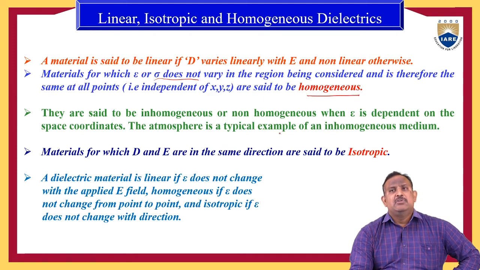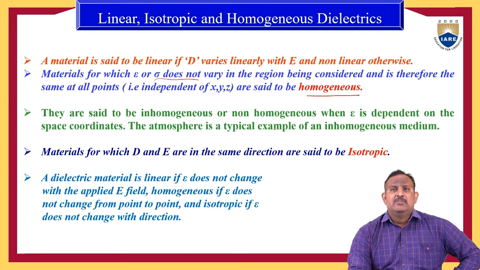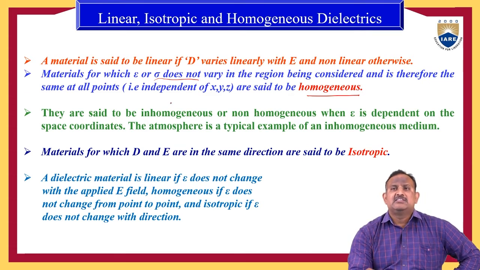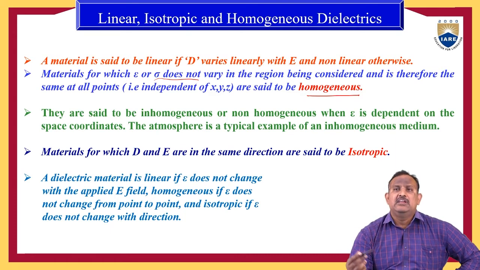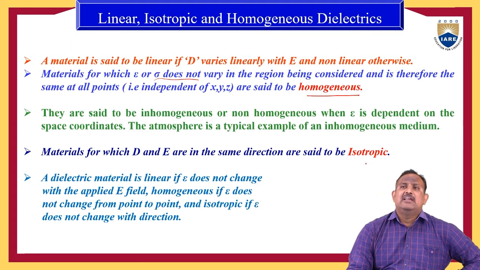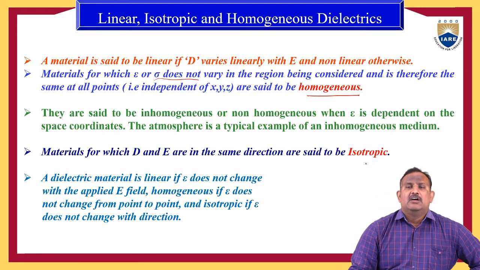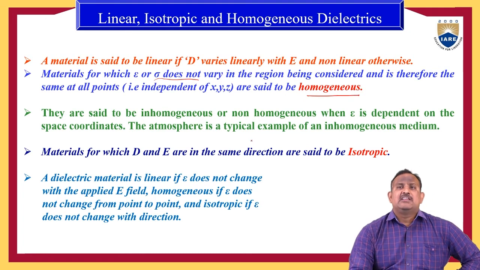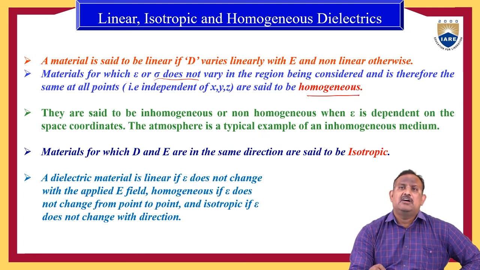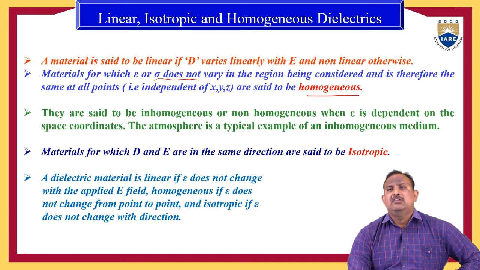So it means, let us assume a medium. In that medium, if epsilon or sigma does not vary throughout the area, then we can call the material a homogeneous media. If you assume epsilon or sigma in a particular area, at any point sigma or epsilon does not vary with the region, then that media is known as a homogeneous media.